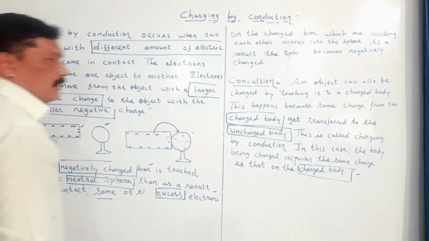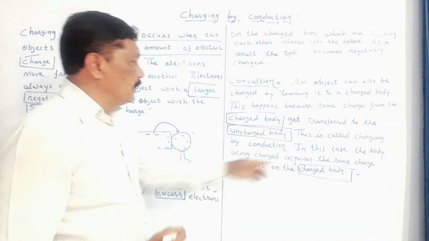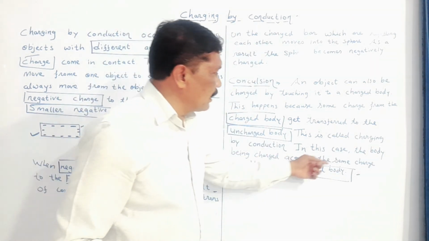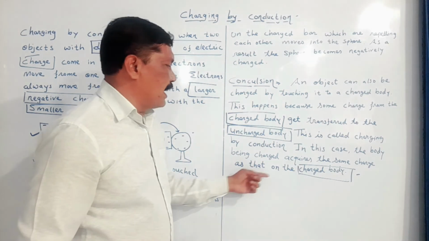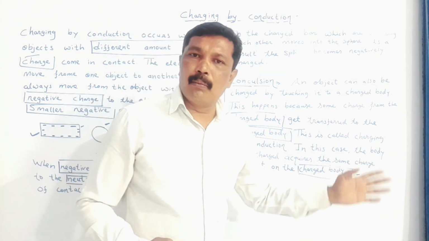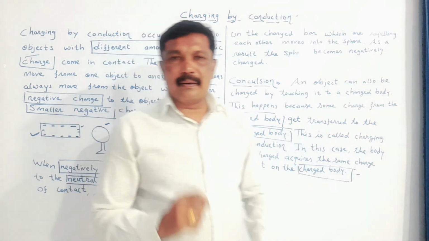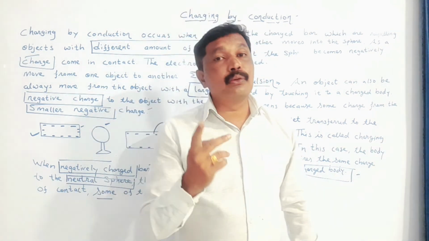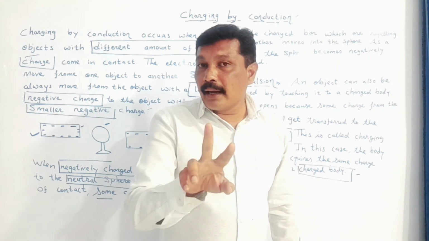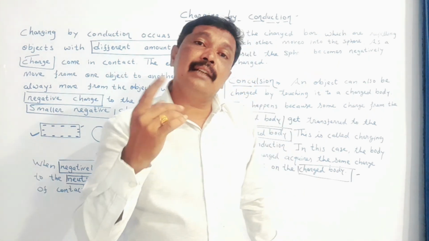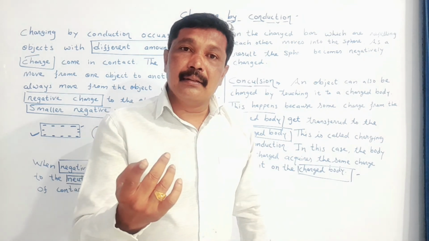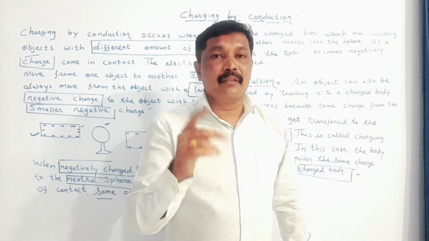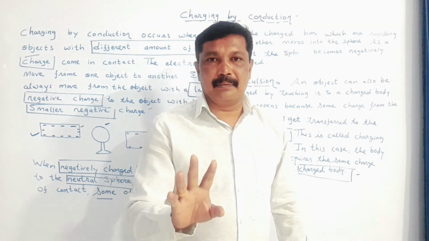Therefore we say that in this case the body being charged acquires the same charge as that on the charged body. My dear student, in friction, two bodies are charged and they develop opposite charges. But in contact, one body can charge the other body, and the charge developed on both bodies will be the same.